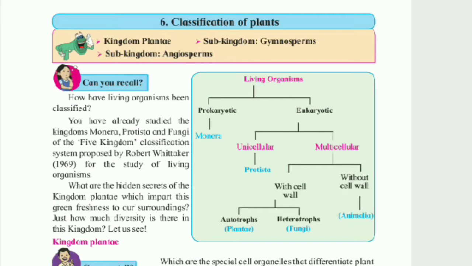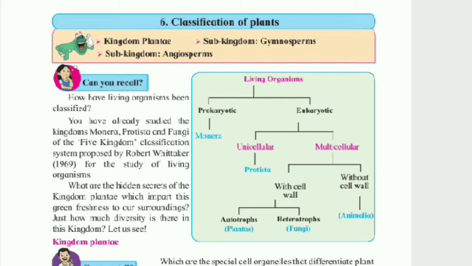Multicellular organisms with cell wall are again classified under 2 headings, autotrophs and heterotrophs. Autotrophs are the living organisms that can prepare their own food by photosynthesis because chlorophyll is present in them. Kingdom Plantae is the next group made by Whittaker. All the plants included under kingdom Plantae are autotrophic in nature.